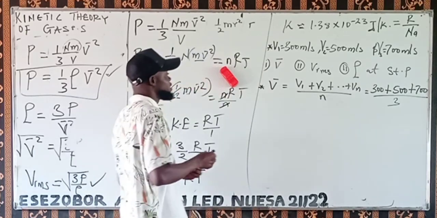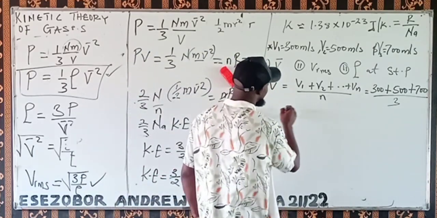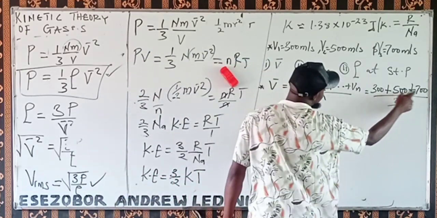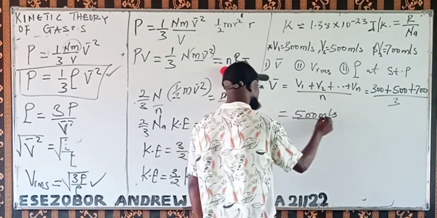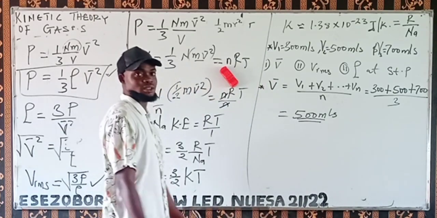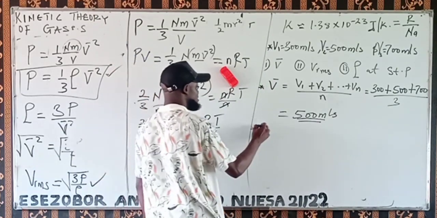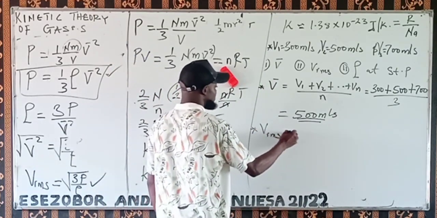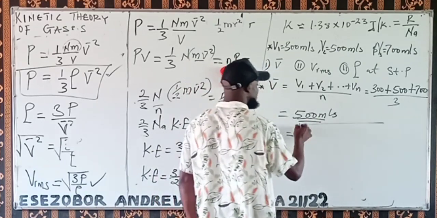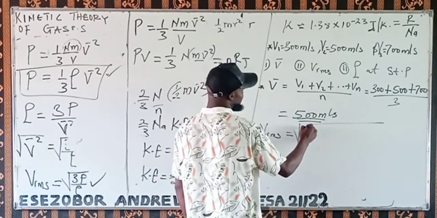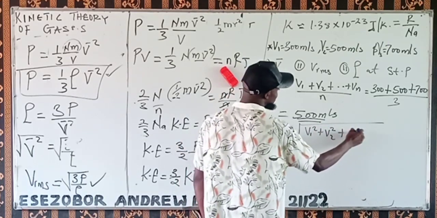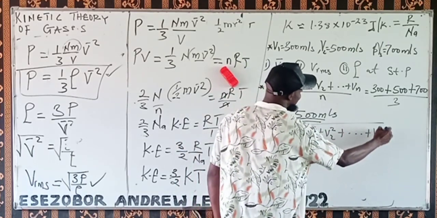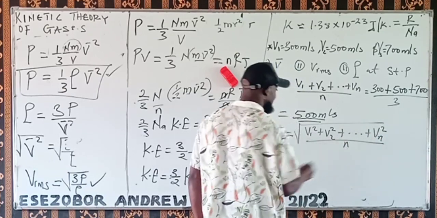Then if you add it together, you have this plus this plus this, divided by 3, which will be 500 meters per second. That will be the mean velocity. I know V bar. Then the next one is, what is VRMS? Root mean square velocity is the square root of V1 squared plus V2 squared plus until you get to the last one and square it, divided by the total number.